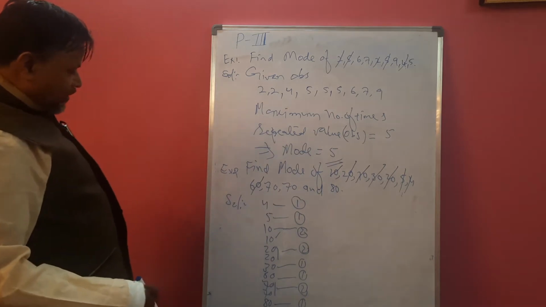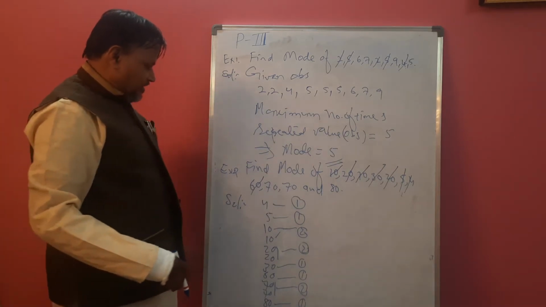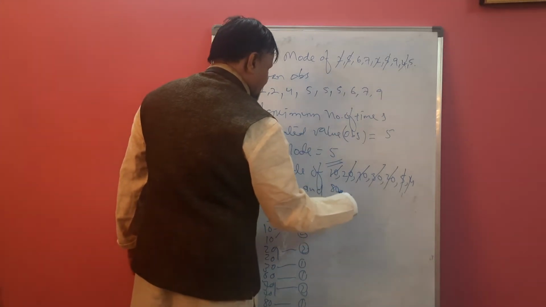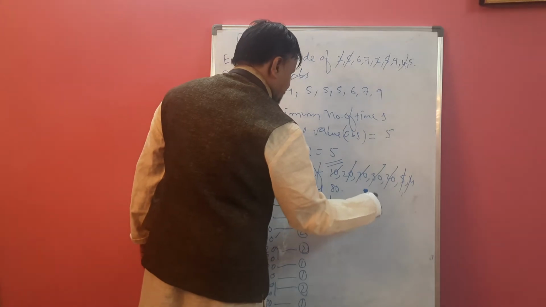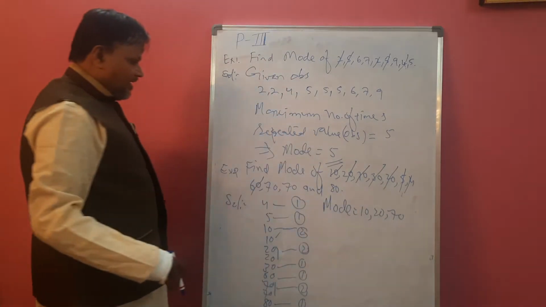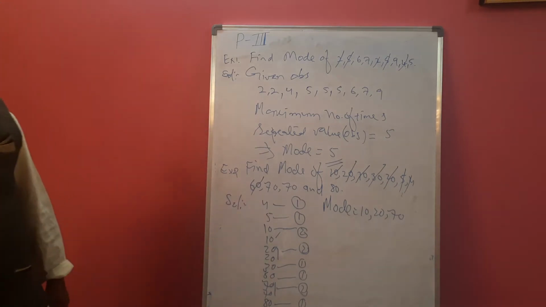Now 3 values are repeated maximum number of times: 10, 20, 70. So these 3 values are the mode. So this is a mode. Maximum repeated value is called mode.